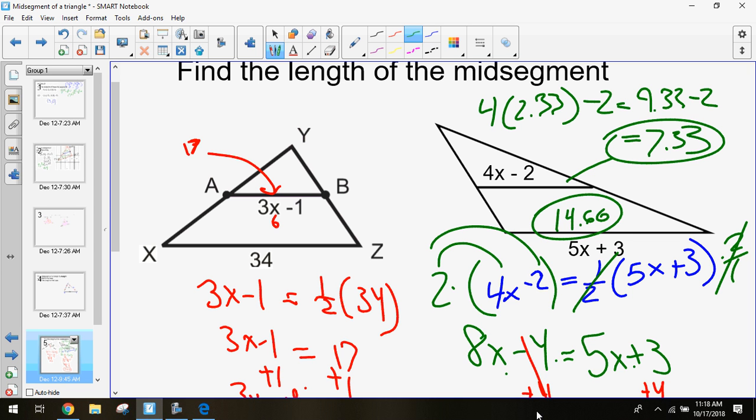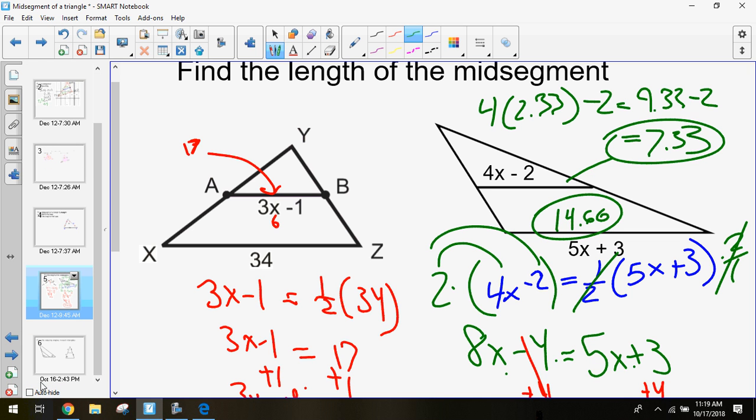So that was one part, but we talked about two things about midsegments. So the length of the midsegment was one thing. The other thing was the fact that they're always parallel. So when we start dealing with parallel lines, we can think back to what we've talked about before. When we have parallel lines, that means we have parallel angle pairs. So our alternate interior, alternate exterior, corresponding, consecutive. We can use those now that we know we have parallel lines.